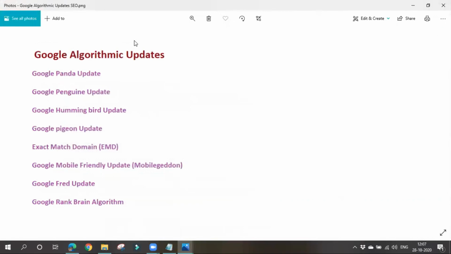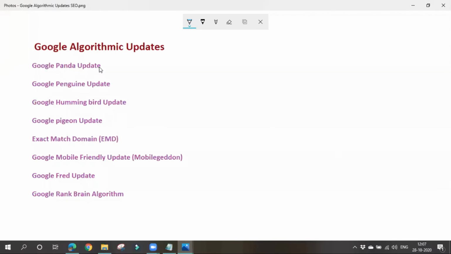These are known as Google algorithmic updates. So Google Panda update means, if you write any copy content or duplicate content on our website, then Google will hit us with this Google Panda update. It is a punishment. Next thing is Google Penguin update.